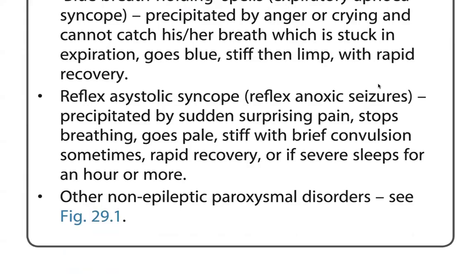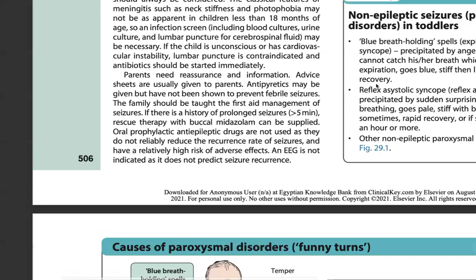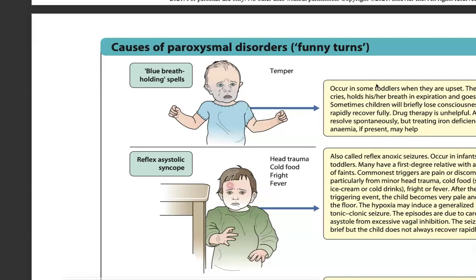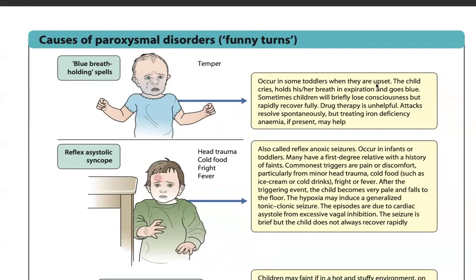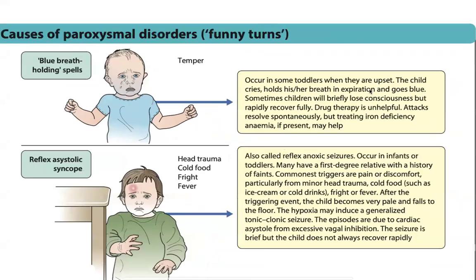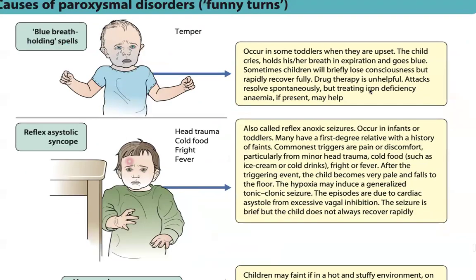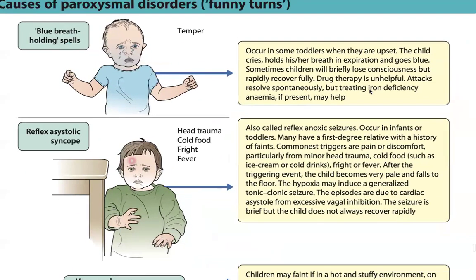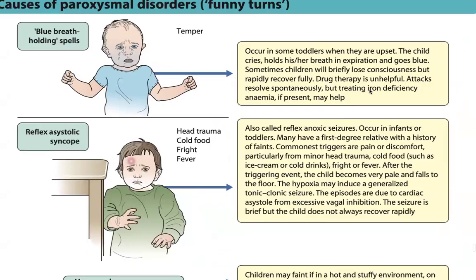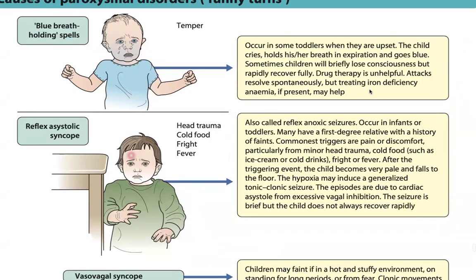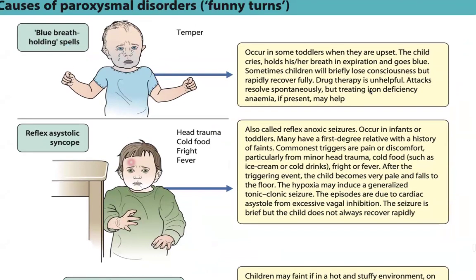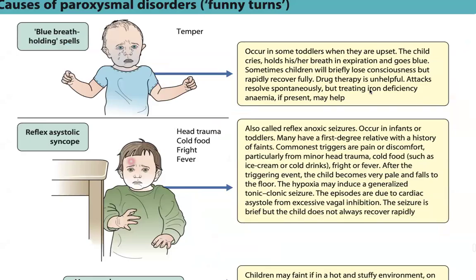Other non-epileptic paroxysmal disorders follow. In blue breath holding spells, occurring with temper, the child loses breath in expiration and goes blue. Some children will briefly lose consciousness but rapidly recover fully. Drug therapy is unhelpful. The attack resolves spontaneously, but treating iron deficiency, if present, may help.